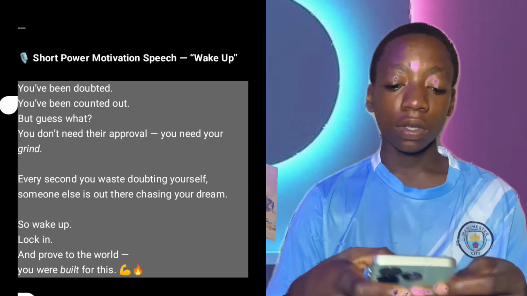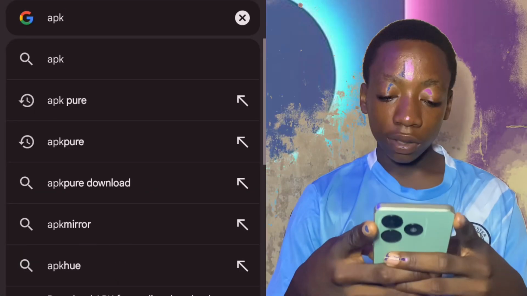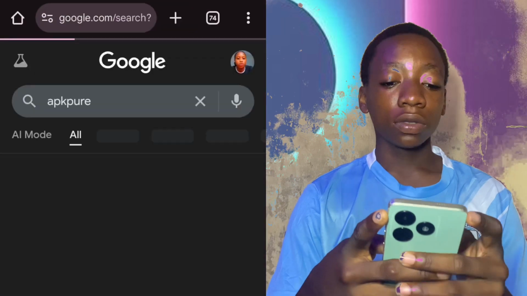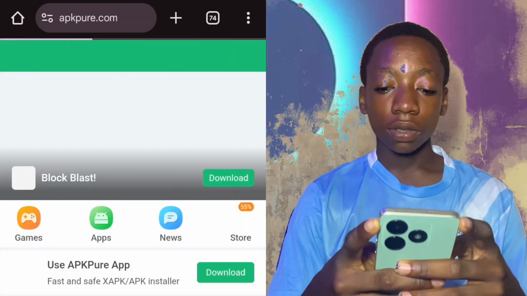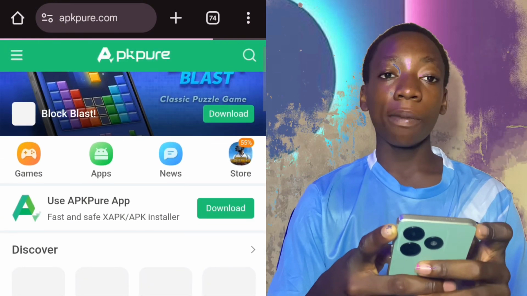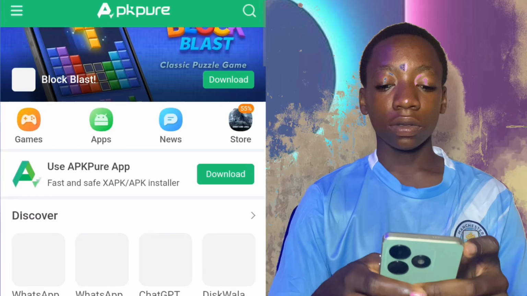So the text to speech we are going to be using in this video is called text to speech audio effects. I know it is free. To get this, what you will do is go to Chrome and search APK. This first one, you click on it. Use the APK app. You click on download. Once you click on download, it will bring out this interface.